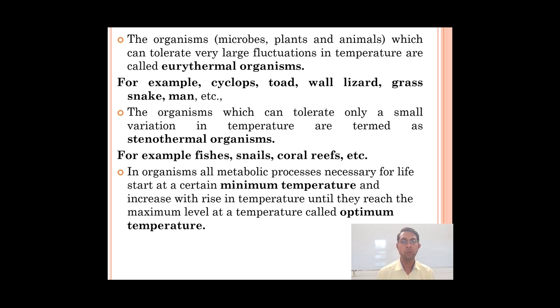In an organism, all metabolic processes necessary for life start at a certain minimum temperature and increase with a rise in temperature until they reach a maximum level at a temperature called the optimum temperature. In simple language, optimum temperature is the temperature where all organisms can perform their routine activity. We call it the optimum temperature.